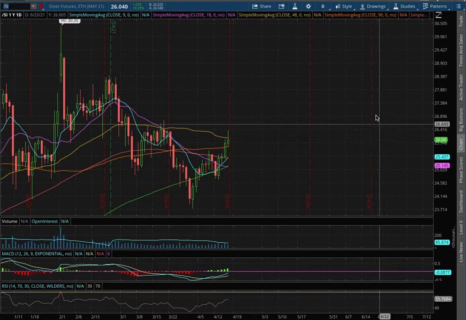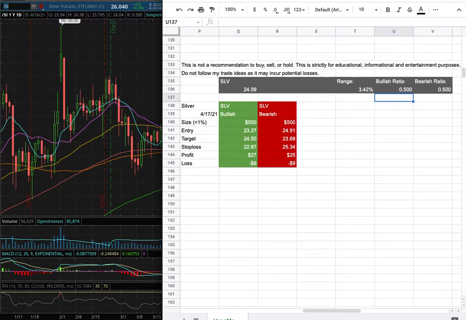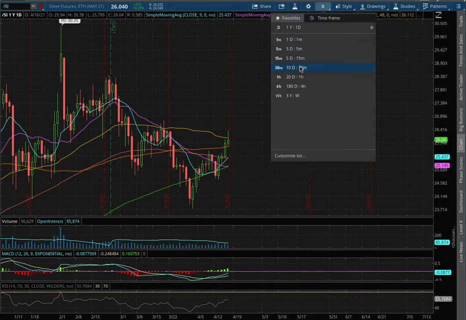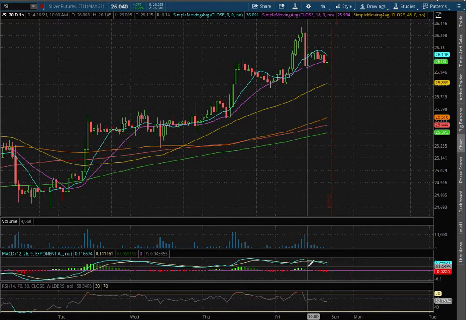Going over silver futures. In this video, we'll be going over my trade idea of the week and the day-by-day probability model. So let's start off with the technical analysis on the 1 hour chart. We remain in positive MACD. We're off of overbought levels with the RSI.